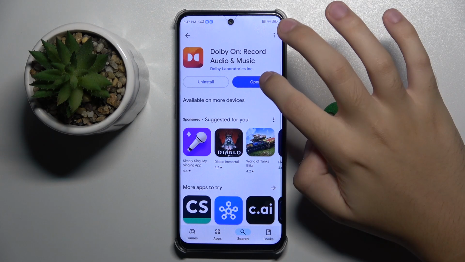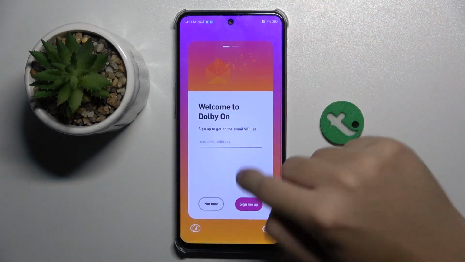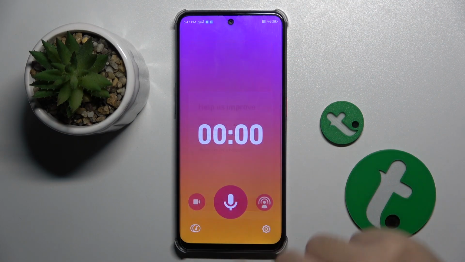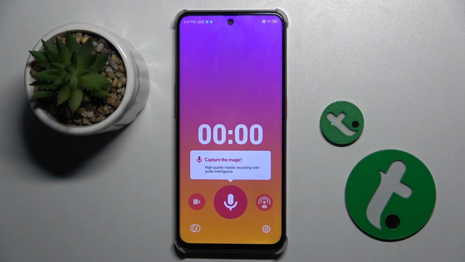As you can see, we can open the app. Here we can skip, we don't have to create account. And now by clicking this icon of microphone, we can start recording audio with way better quality than default audio recorder.